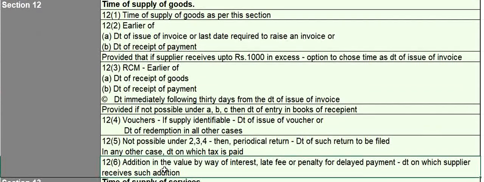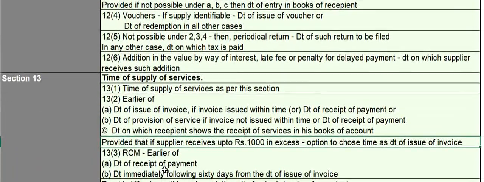12 subsection 6 talks about the case where there is any addition in the value by way of interest, late fee or penalty for delayed payments. Then the date on which the supplier receives such additional money will be considered as the time of supply of goods.